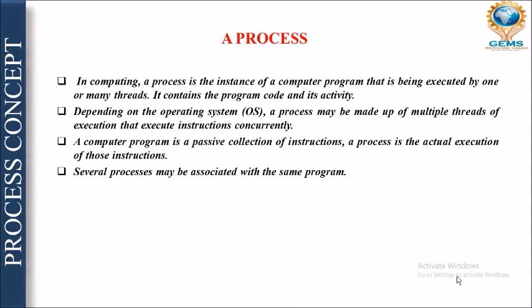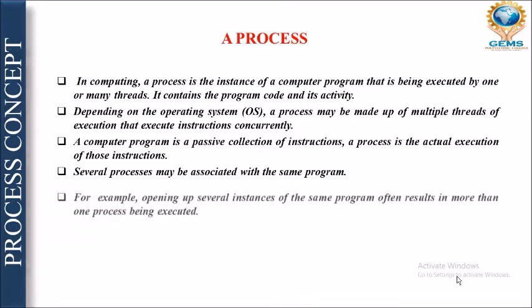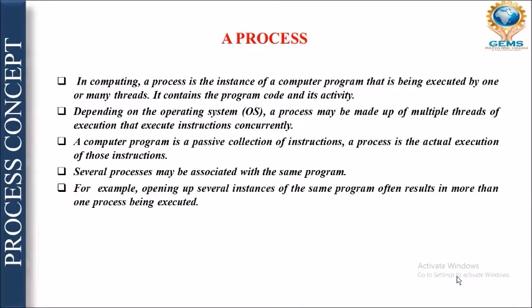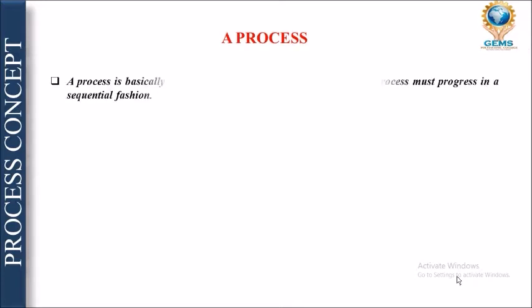That means we may have several copies of a single program. For example, opening several instances of the same program often results in more than one process being executed. Suppose you have opened the same program many times, then those separate instances will be treated as processes.